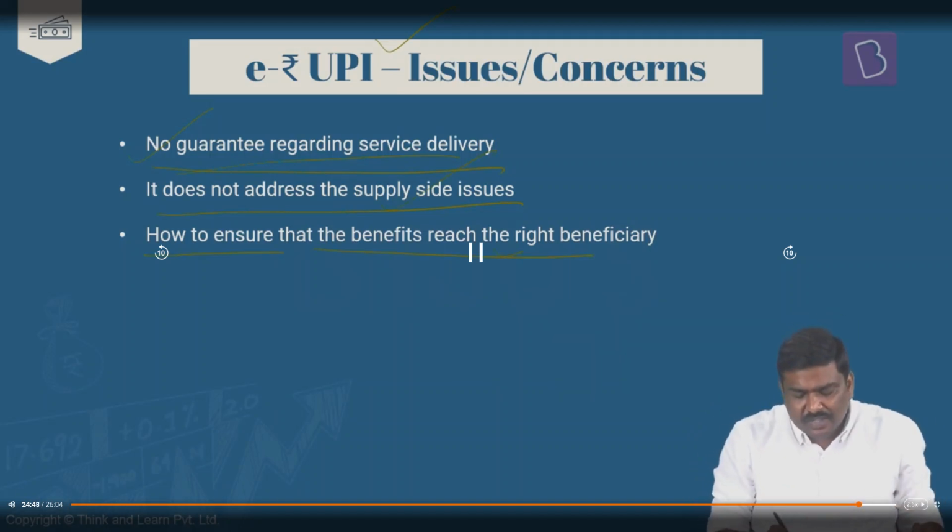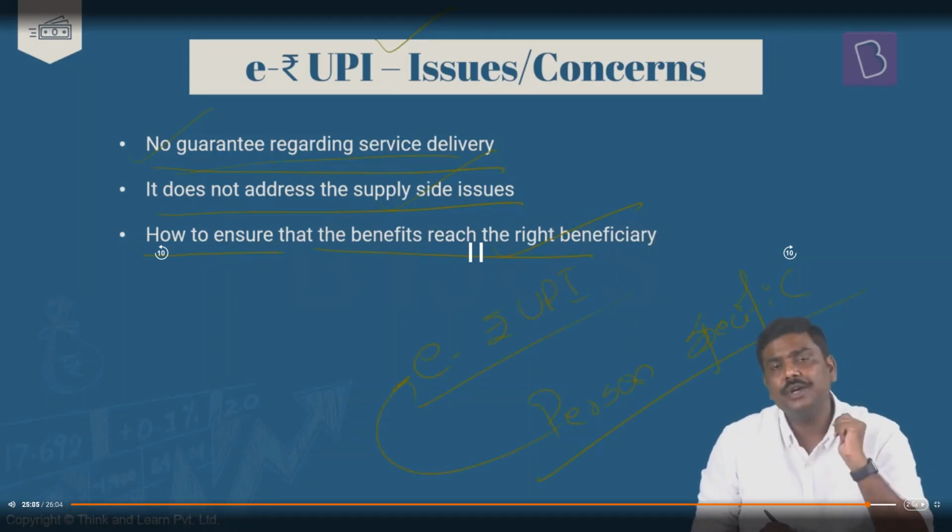And the third one, how to ensure that the benefits reach the right beneficiary? Because in the earlier discussion on EUP, we have used one specific terminology here. It is person specific. But there's an issue here. What do you mean by issue here? Imagine I've received a voucher. Okay, I've received a voucher. I do not want to get vaccinated.